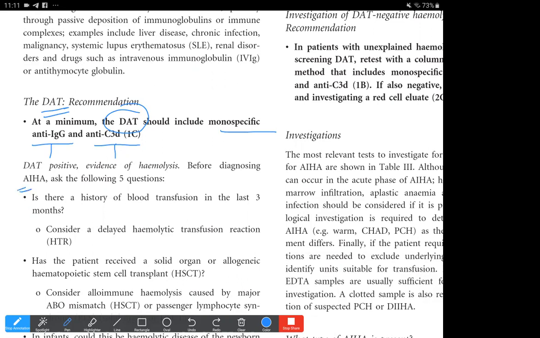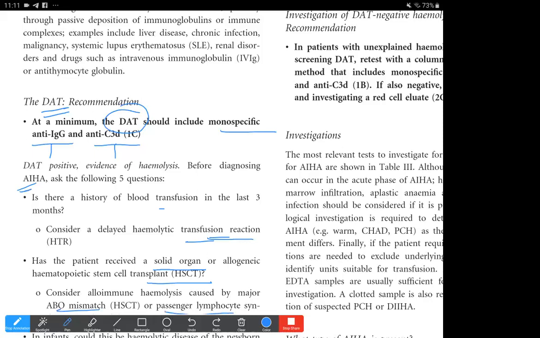So just to rule out the alloimmune causes and the drug associated causes, we could take a detailed history of any blood transfusion which could have led to a delayed hemolytic transfusion reaction, or whether the patient has received any transplant, solid organ or allogeneic stem cell transplant. Alloimmune hemolysis in transplant may be ABO induced or passenger lymphocyte syndrome.